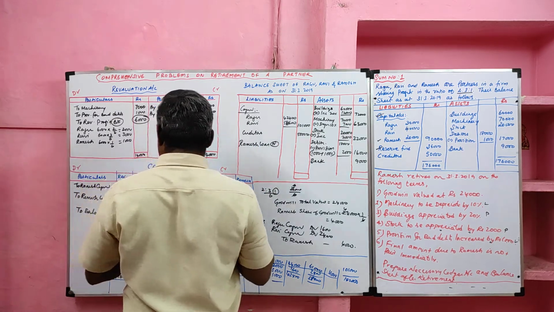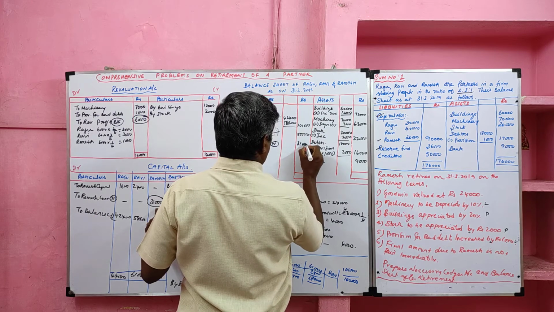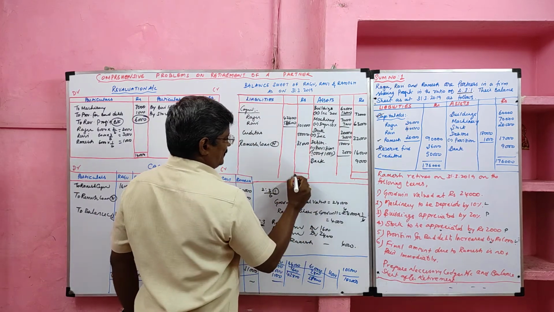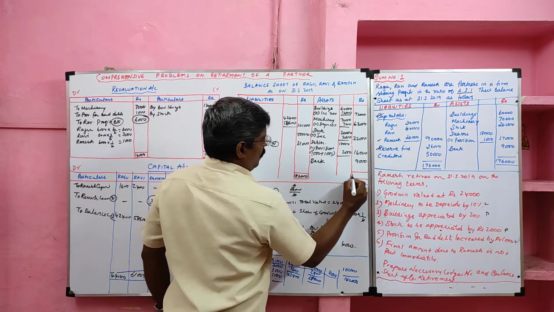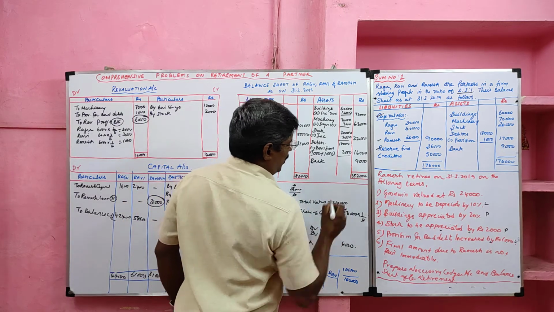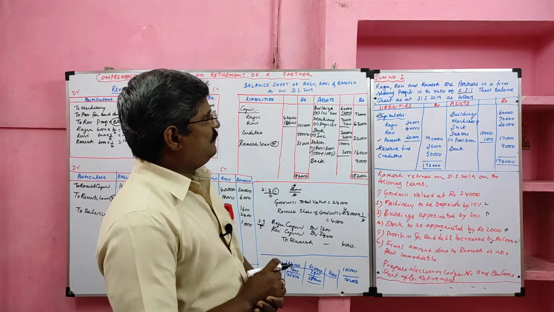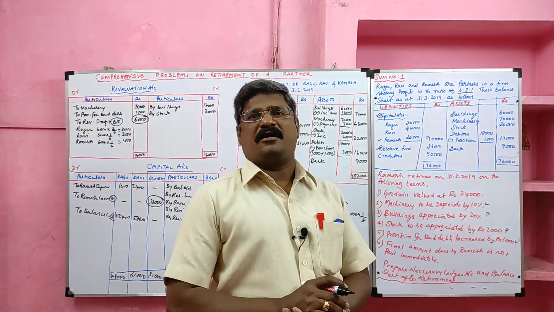How much is the loan? Already we recorded 31,000. Now I am going to balance it. Balance sheet total 1,82,000. Students, we completed the first comprehensive problem on retirement of a partner.